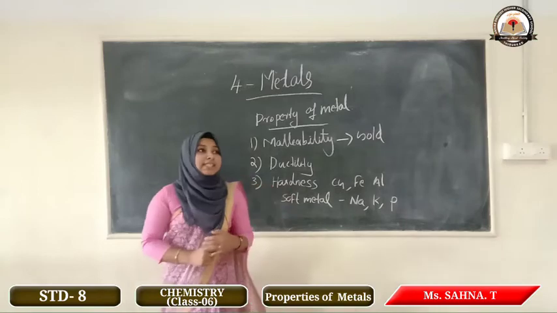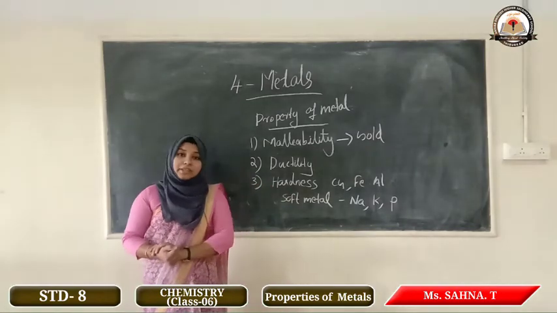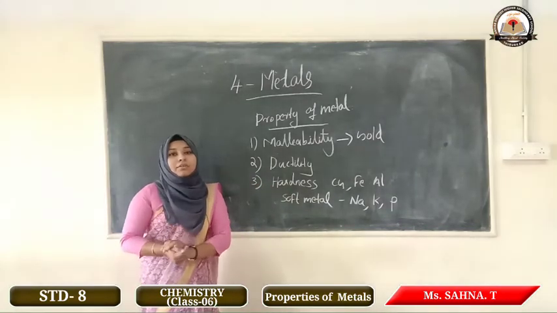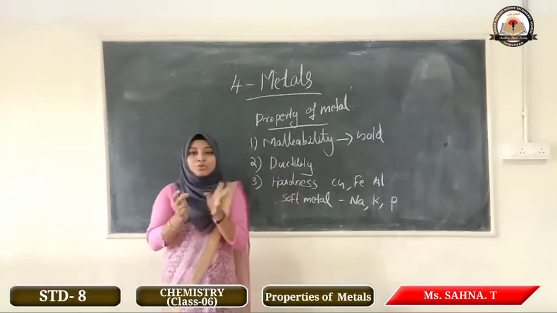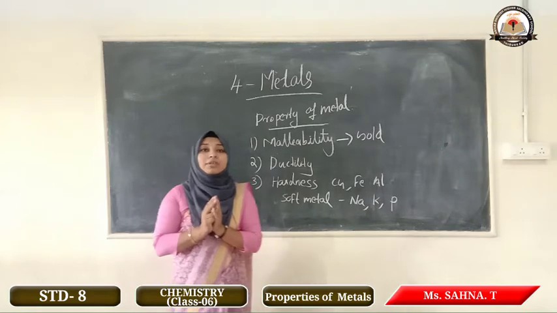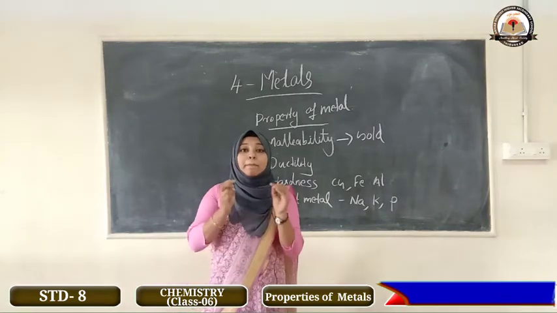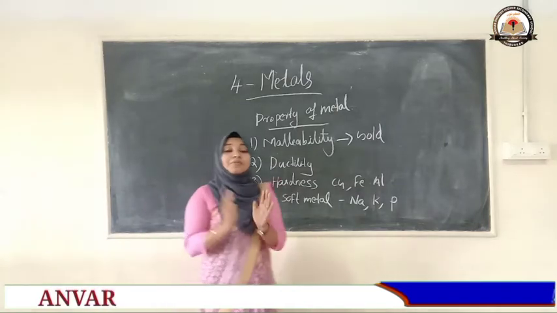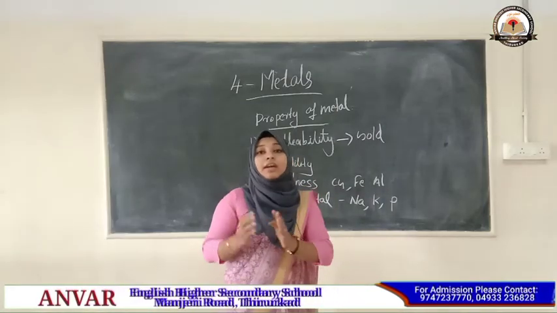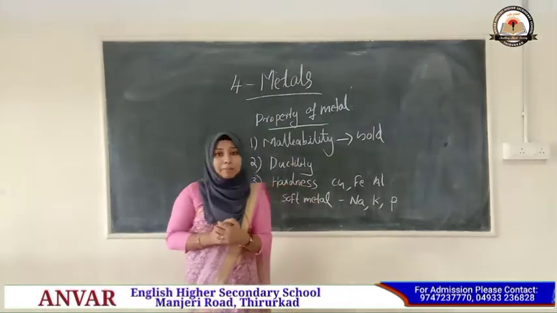Okay, next we discuss the fourth property. When we take sodium metal and cut it into two pieces, the newly formed surface of the sodium becomes very shiny. And the freshly formed surface of copper and iron also becomes very shiny.